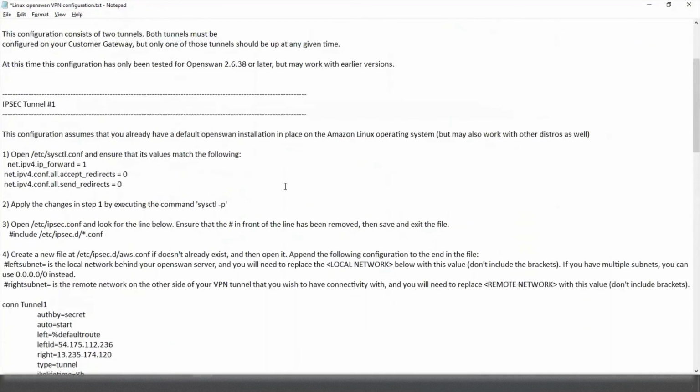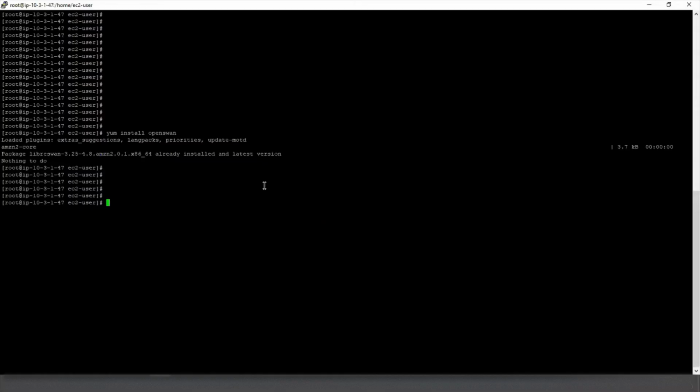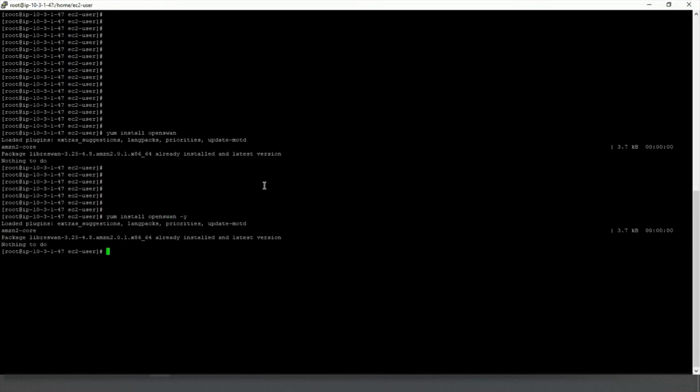Okay. So now we can copy all this configuration in our VPN OpenSWAN server. So this is our OpenSWAN server. I have installed the OpenSWAN software in this. The command to install OpenSWAN software is yum install OpenSWAN -y. I have already installed it, so it's saying that it's already installed and the latest version. So you can just run this command and install OpenSWAN.